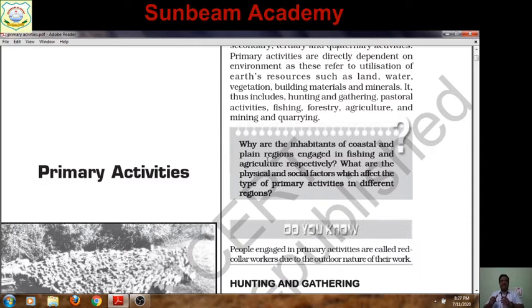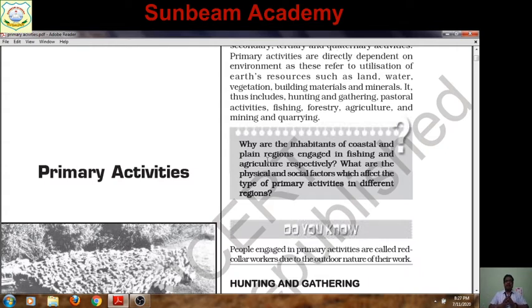Why are inhabitants of coastal and plain regions, जो लोग कोस्टल यानी समुद्री सीमा रेखा के पास रहते हैं और प्लेन एरिया जैसे कि नॉर्दर्न प्लेन में रहते हैं, why are they engaged in fishing? It is for coastal people, and in the plain region agriculture is common. It is also asked: what are the physical and social factors which affect the type of primary activities in different regions?